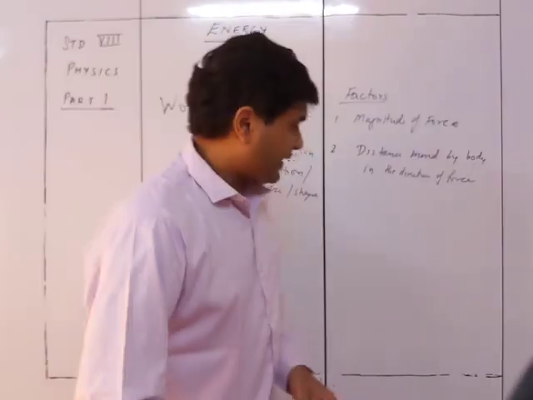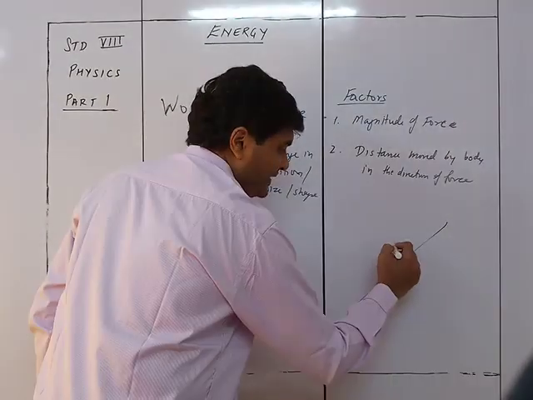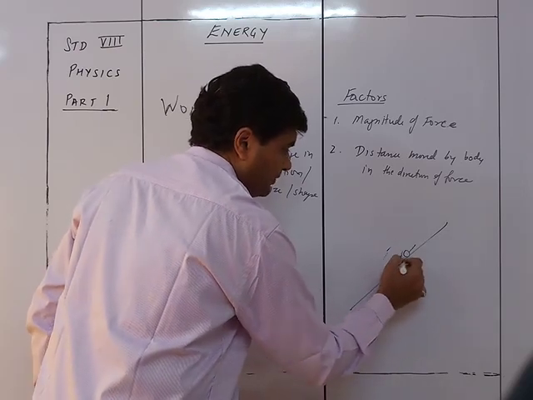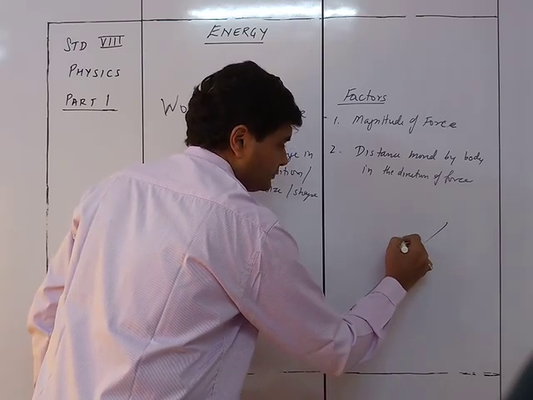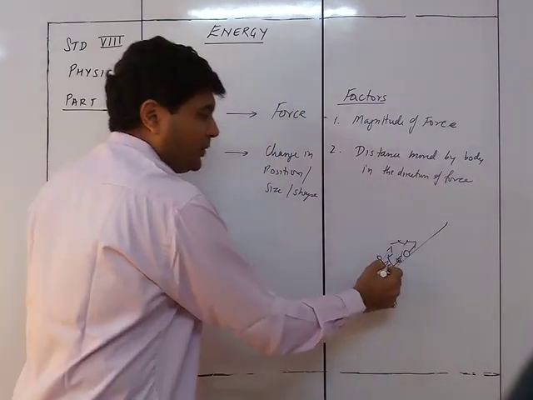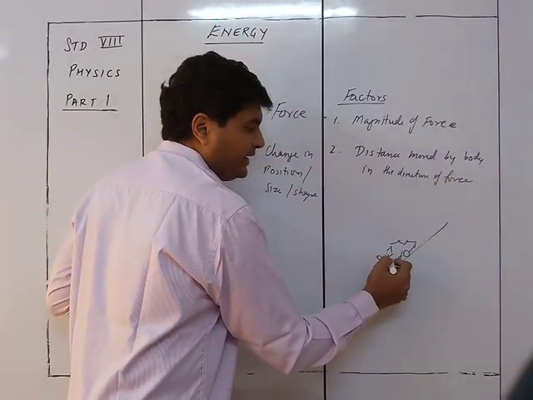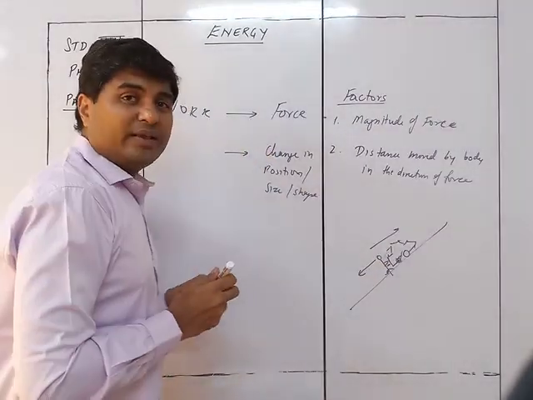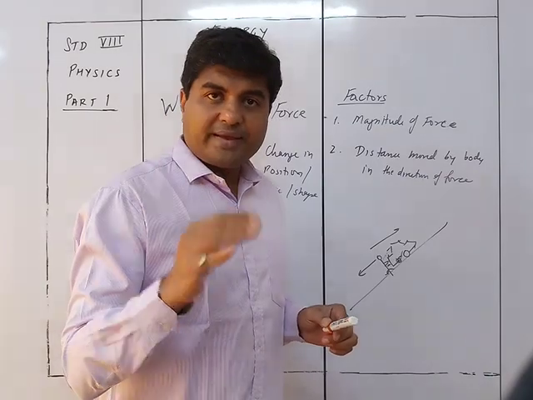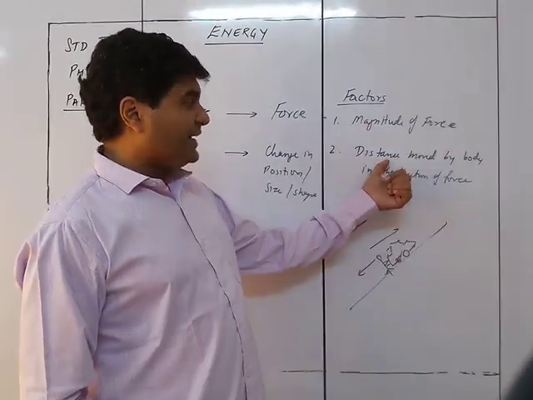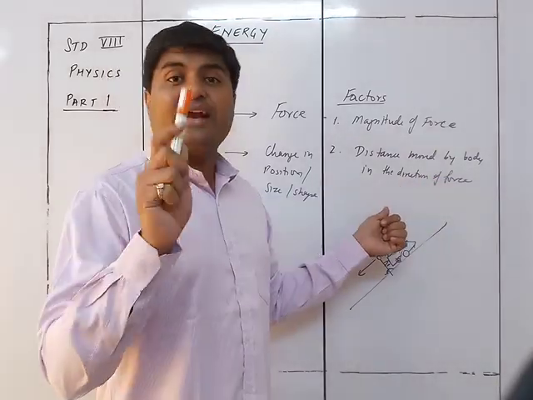Okay, this is a slope, and this is the car which is over here. We'll see this is the car, and I'm pushing this car from behind. Now when I'm trying to push it, instead of going this way, it starts coming backwards, then what is the work done by me? Nothing, negative in fact. Okay, the distance moved by the body in the direction of the force.